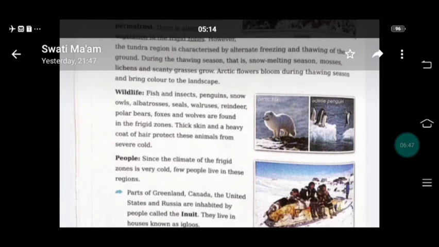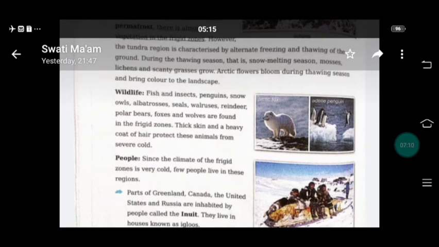What about the wildlife? Fish and insects, penguins, snow owls and albatrosses, seals, walruses, reindeer, polar bears, foxes and wolves are found in the frigid zone. Thick skin and a heavy coat of hair protect these animals from severe cold.